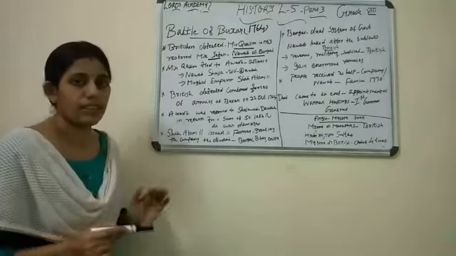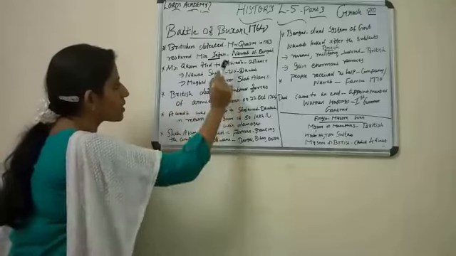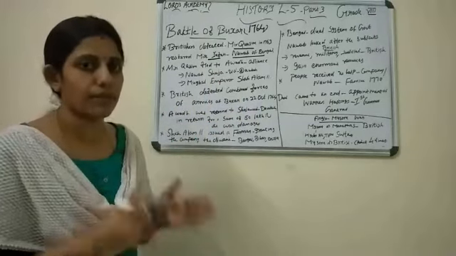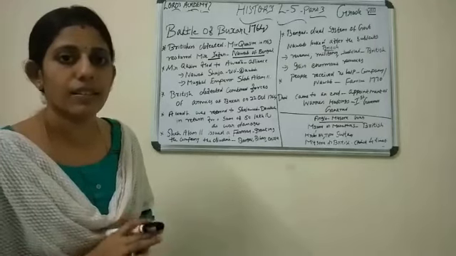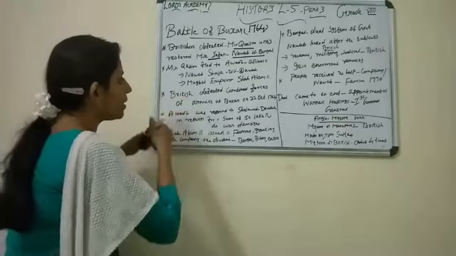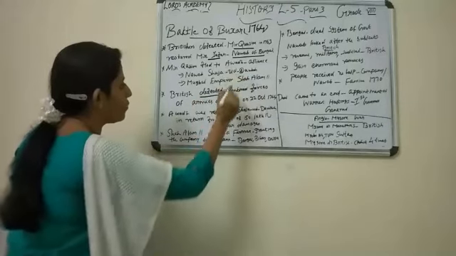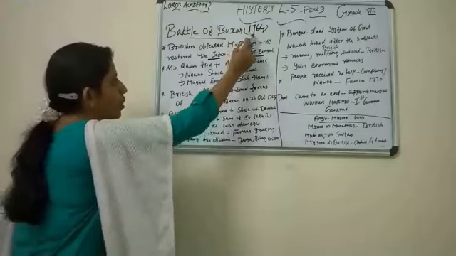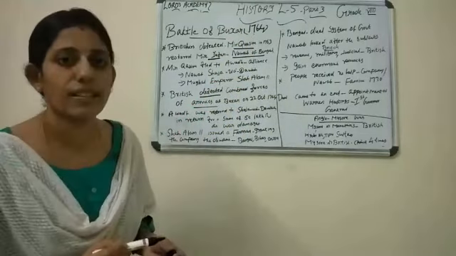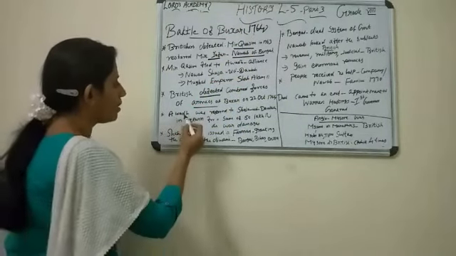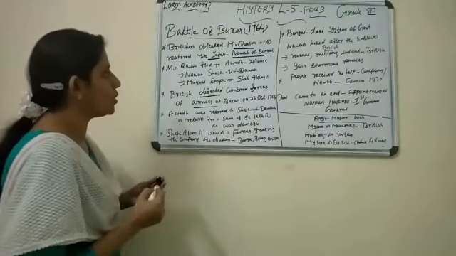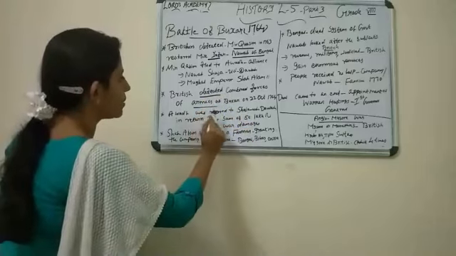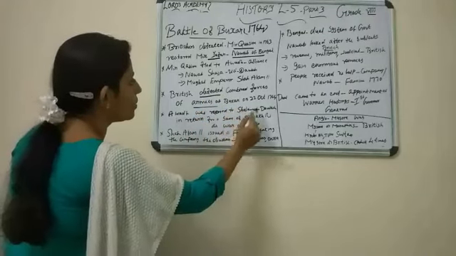But what is the result? The British defeated these combined forces of armies at Buxar. That is the famous battle we are discussing today. The British defeated the combined forces of the armies at Buxar on 22nd October 1764. And Awadh was restored to whom? Shuja-ud-Daula. You can underline the name. Again, it was restored to Shuja-ud-Daula.